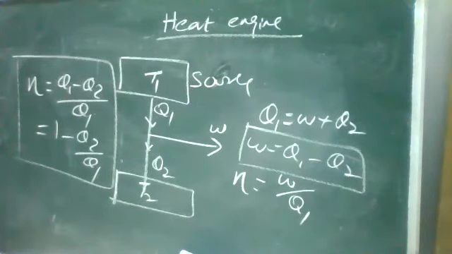So that means it was giving some work to the other things, so the system does the work. When you are discussing the refrigerator, it was taking the work, that means from an external source. That is your second law. It is your first law: Q is equal to U plus W, where U is the internal energy. The same thing. It is your first law.